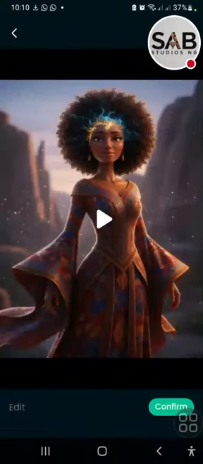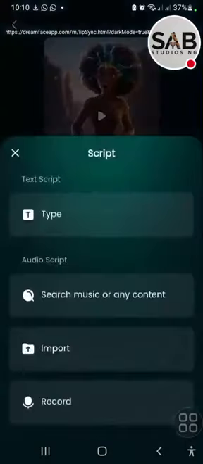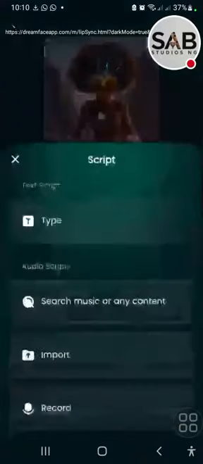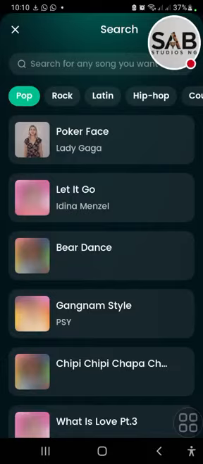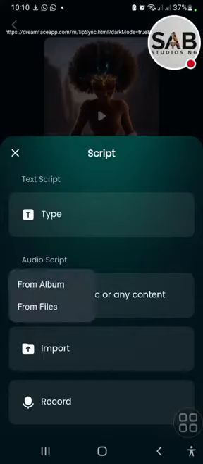Okay, import that character. Where's our character that we just got from Grok? You see this character now, her movements and what she did from Grok that we got. So that's what we're bringing inside here. Okay, so you click this first option, want avatar to sing, to say or sing something. So that's what you will click. So here you can type what you want the character to say. If you want the character to sing, for example for those who are creating music videos, you can click here and select the music. Okay, these are musics inside Dreamface, right? You don't need that one. What you need here is, so you can import.